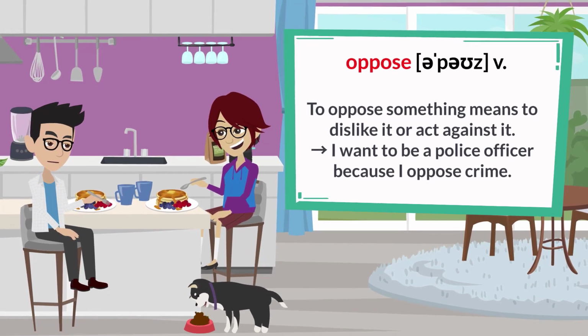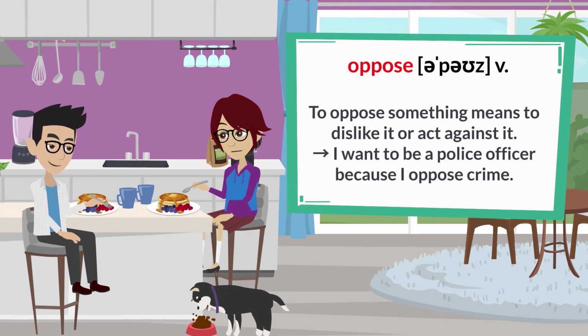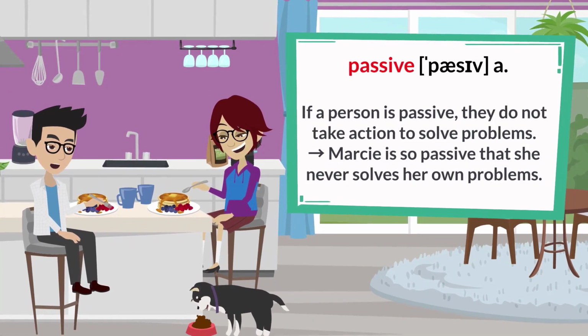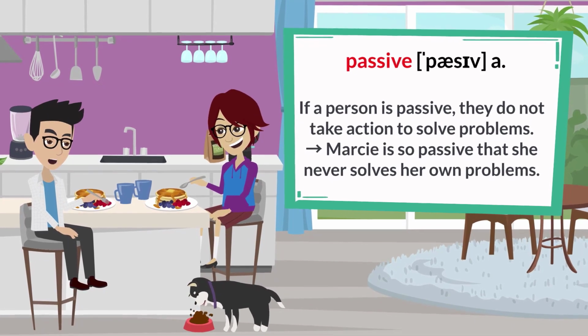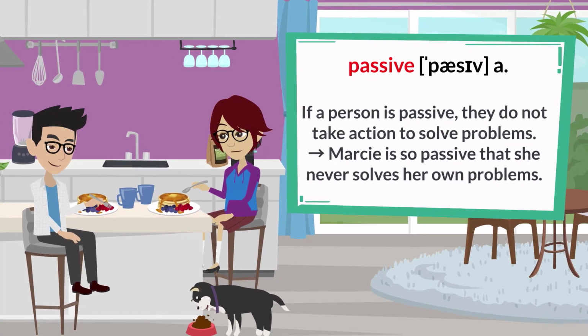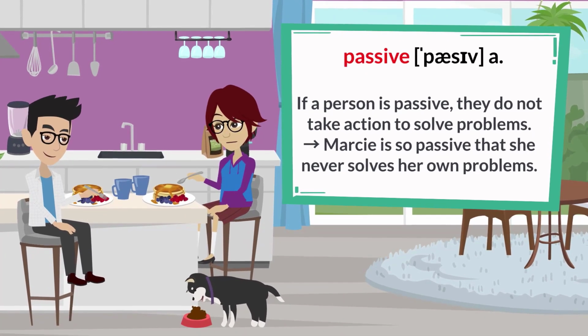Oppose. To oppose something means to dislike it or act against it. I want to be a police officer because I oppose crime. Passive. If a person is passive, they do not take action to solve problems. Marcy is so passive that she never solves her own problems.